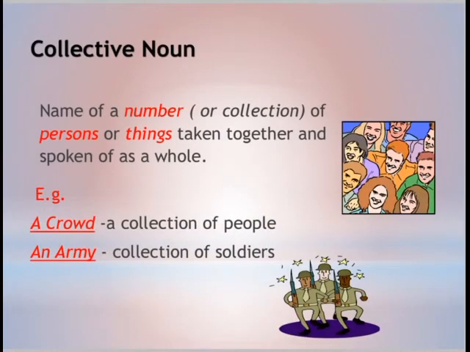Collective noun is from collections, from a number of persons or things taken together and spoken of as a whole. For example, team. Cricket team, football team, that is a collection of 11 members, 11 players are included, and that becomes a team. Staff room is an example of staff, a collection of teachers. Or crowd, a collection of people. An army is a collection of soldiers, as well as police, a collection of constables and upper grade officers. That becomes a collective noun.